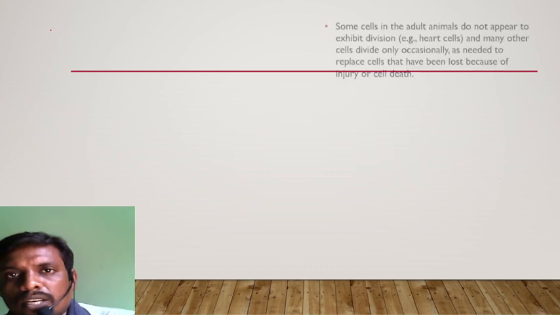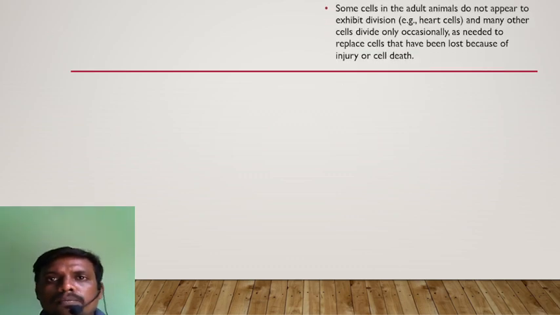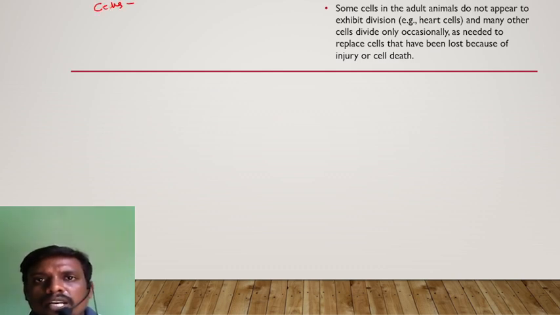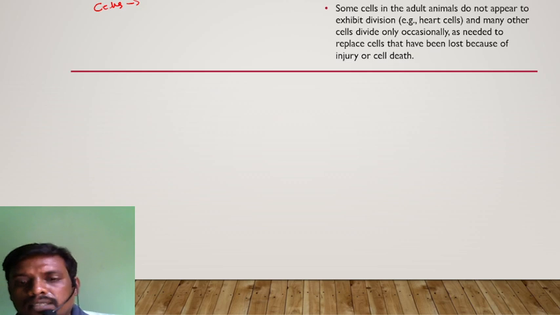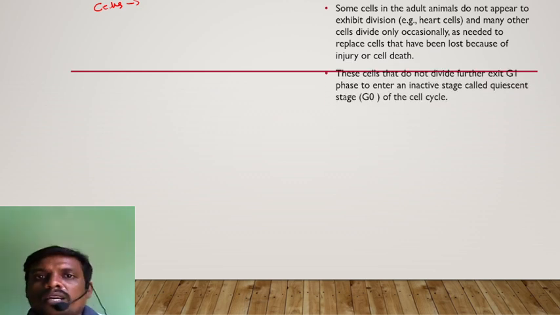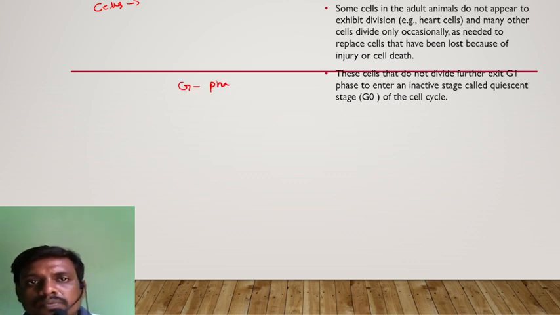Finally, some cells in adult animals do not divide, and many other cells divide only occasionally, as they are needed to replace others. These cells that do not divide further exit the G1 phase to enter into an inactive stage called the quiescent stage or G0 phase.